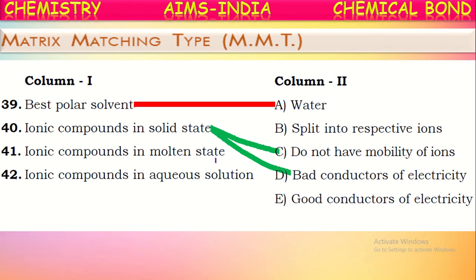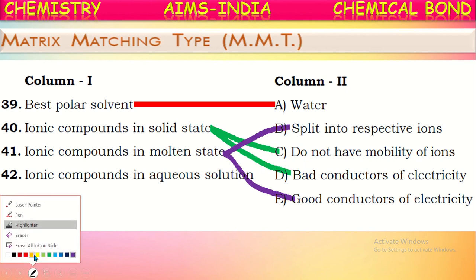Next, ionic compounds in the molten state. Ionic compounds in the molten state split into respective ions. Suppose you take sodium chloride and dissolve it in water, it splits into Na plus and Cl minus ions. So that is splitting into respective ions. As they split into respective ions, they can conduct electricity. So they become good conductors of electricity in the molten state, because of the presence of ions.